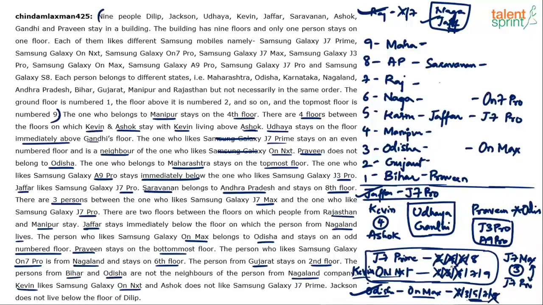So the 4 choices that J7 Prime had, 2, 4, 6, 8, have now been reduced to only one. J7 Prime has to come on 8th floor. So fix it. However, OnNxt can still come on 7th floor or 9th floor. That is not for sure.